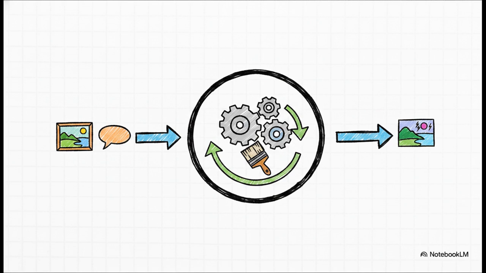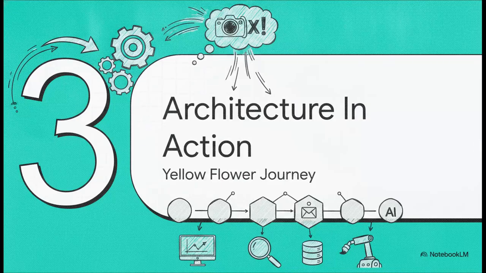You can give it crazy complex, multi-step visual editing instructions that actually require different AI models to team up and collaborate. And crucially, because it's built on a conversational foundation, you can provide feedback. It remembers what you just did, so you can just ask for corrected results on the fly. All right, Section 3, System Architecture in Action. Let's trace the yellow flower journey.